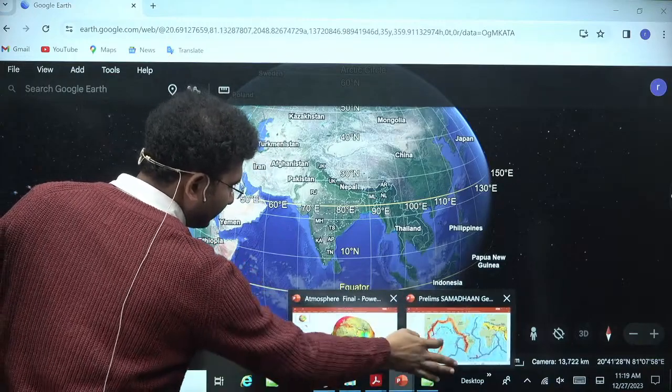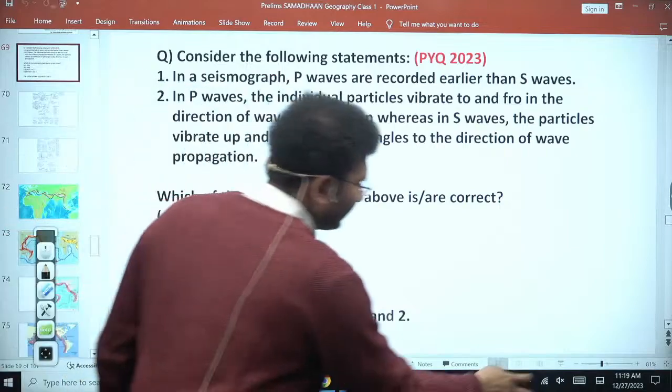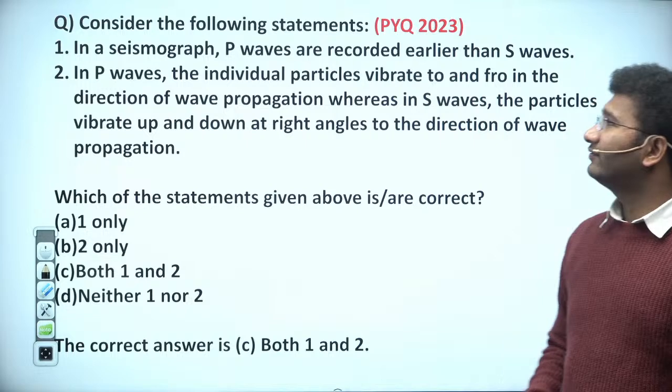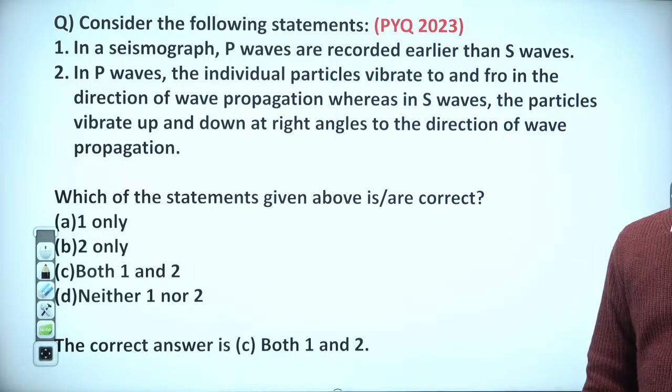Just a minute. So पहले हम question solve करेंगे, उसके बाद आगे चलेंगे. So the question here says that consider the following statements. ये 2023 की prelims में पूछा गया था.